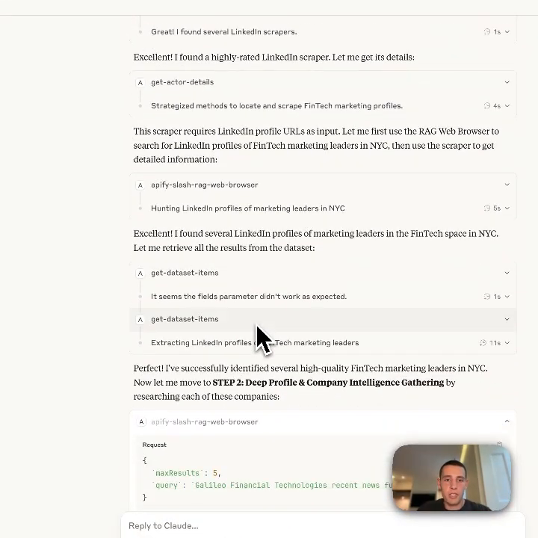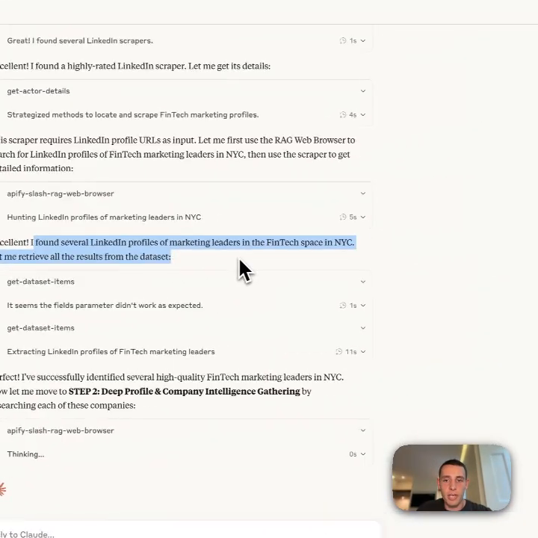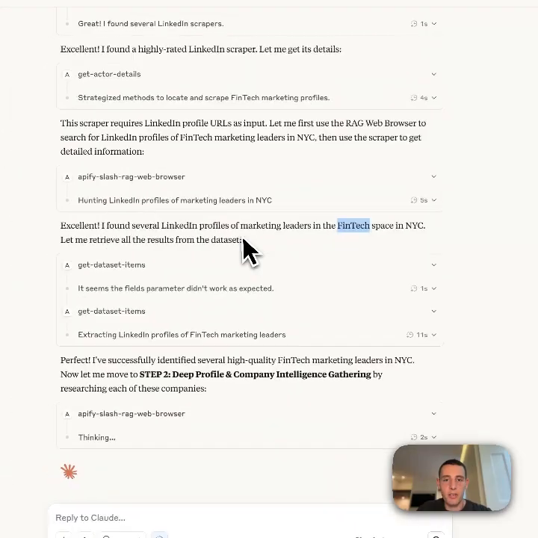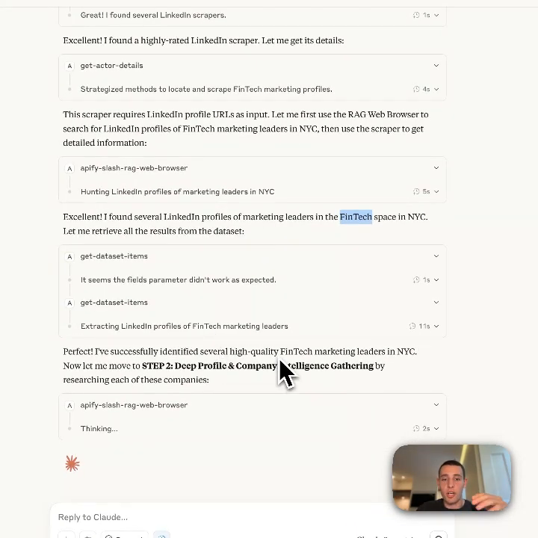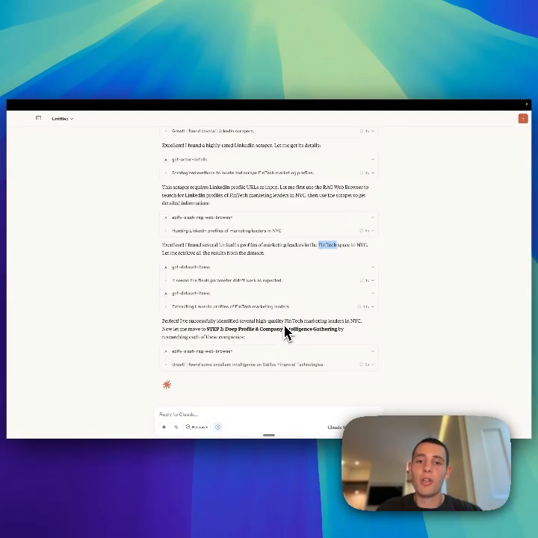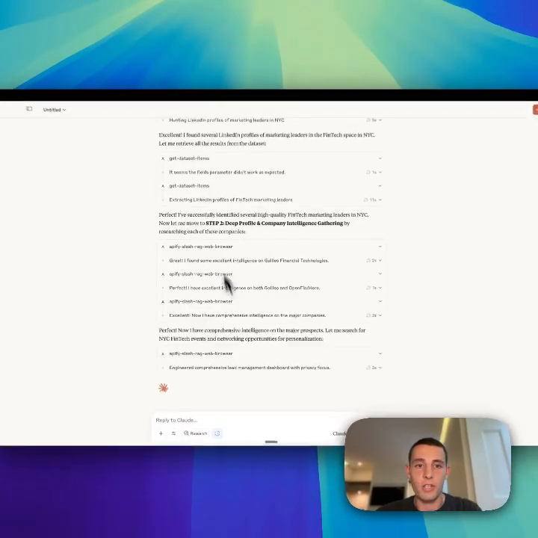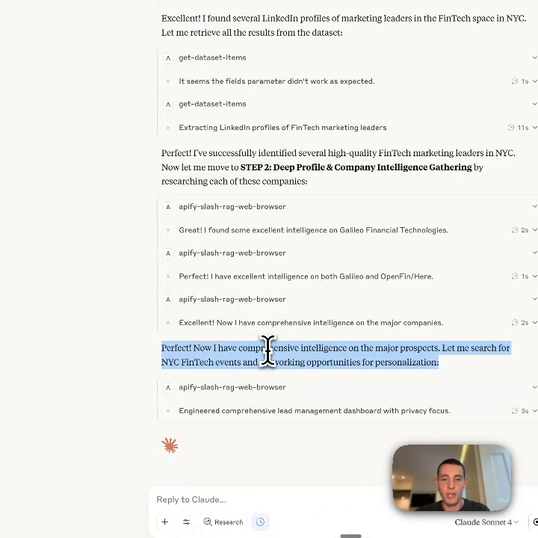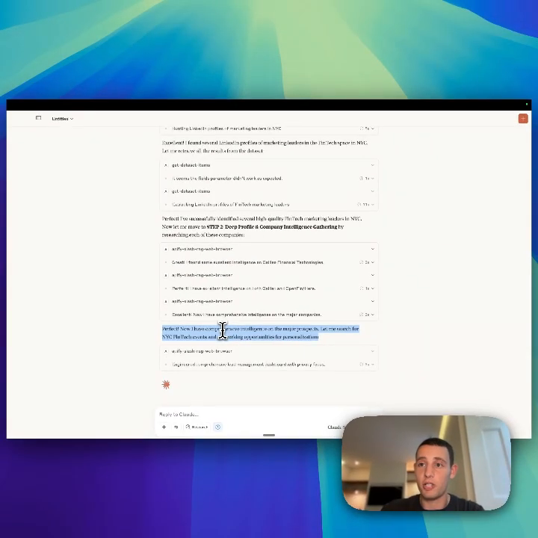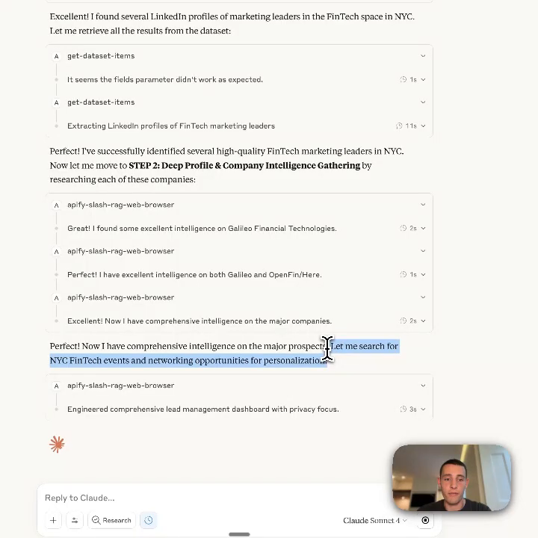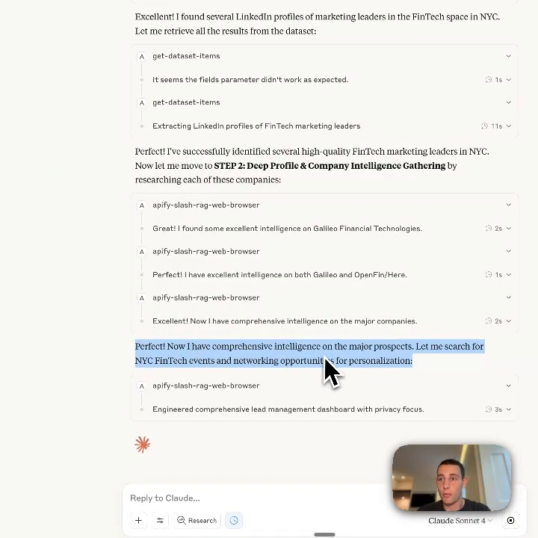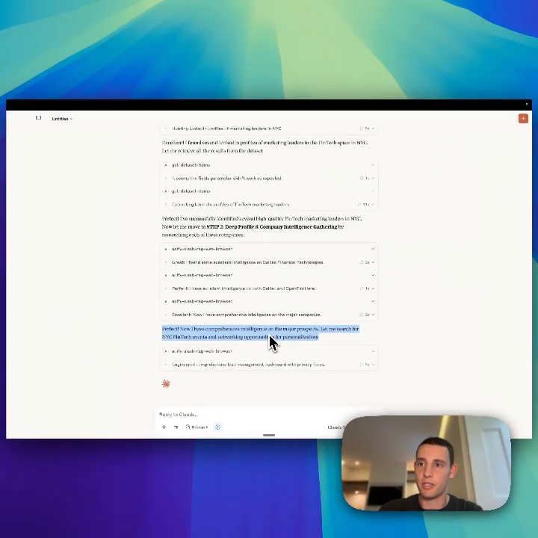Great, so we can see here what it's done is it's actually already found those leads, and it's fintech space in New York, marketing leaders, and now it's actually going to go and get profile information on them and company intelligence. Great, so we can see what it's done here now is it's actually got the full company intelligence and personal intelligence on each of those leads, and actually now is looking for fintech events and networking opportunity personalization, because I asked it to try and find ways to have a personalized way to outreach.